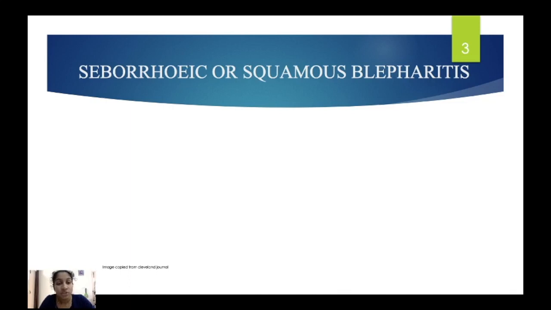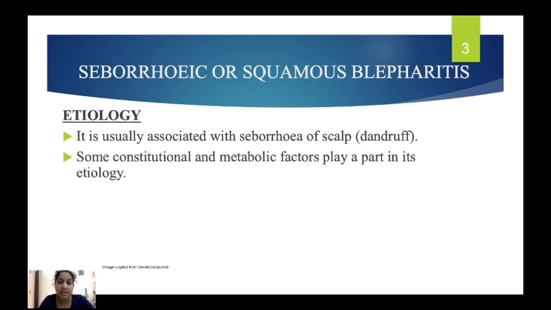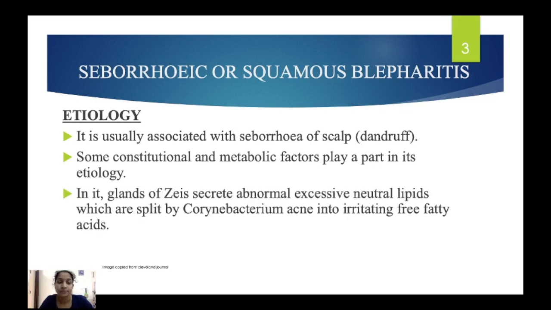We'll go in detail. First one is seborrheic or squamous blepharitis. The cause for seborrheic blepharitis is seborrhea. Seborrhea of the scalp is nothing but dandruff, you know, right? So it is usually associated with dandruff of the head. It can fall from the head to the eyelashes. So that is the first cause. Second is metabolic factors, which can play an important role in etiology. Same as for dandruff, metabolic factors can also play a role in causing seborrheic blepharitis.